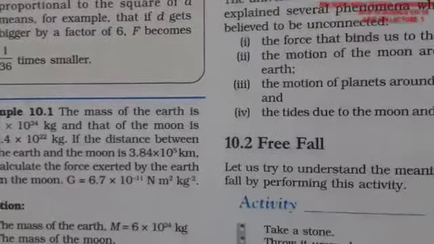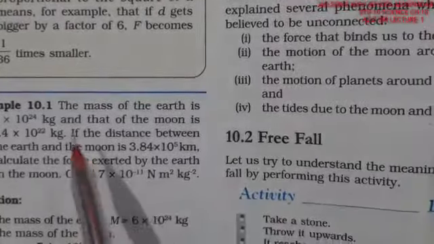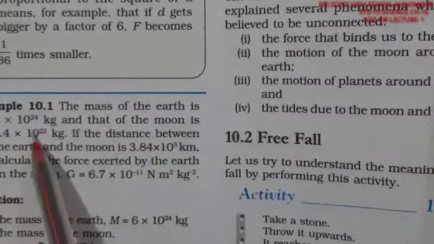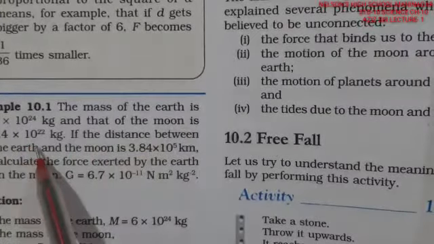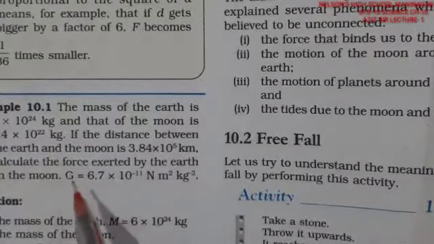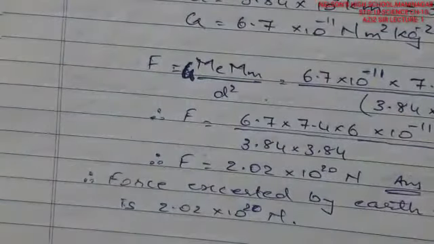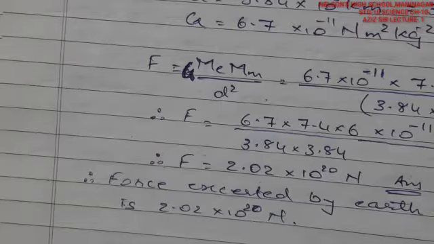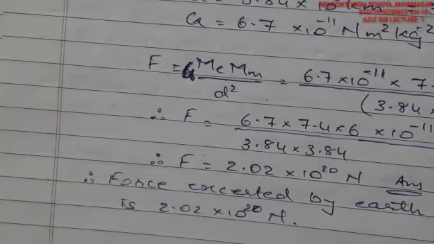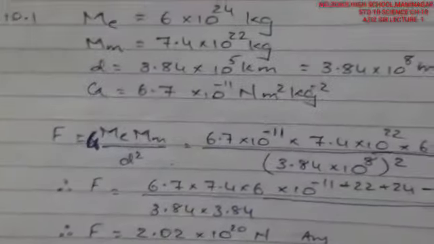6.7 into 10 raised to minus 11. So the mass of the earth is 6 into 10 raised to 24, the mass of the moon is 7.4 into 10 raised to 22, and then the distance between the earth and the moon and the value of capital G. Fine. So we need to calculate the force exerted by the earth. That means we need to find the gravitational force of the earth on the moon.